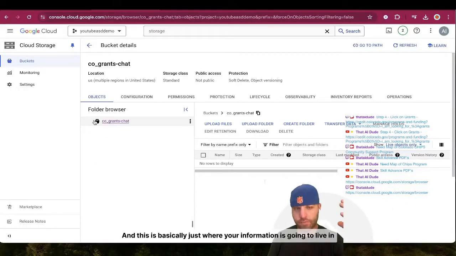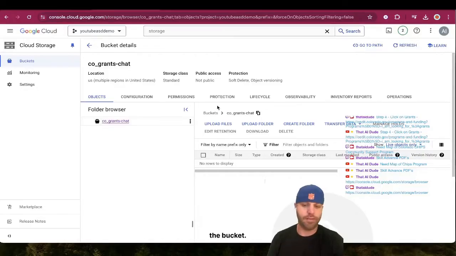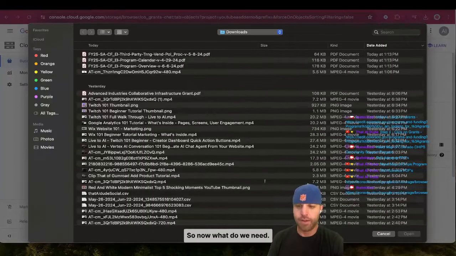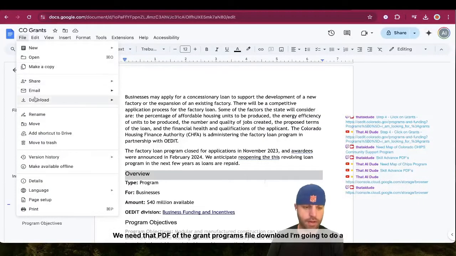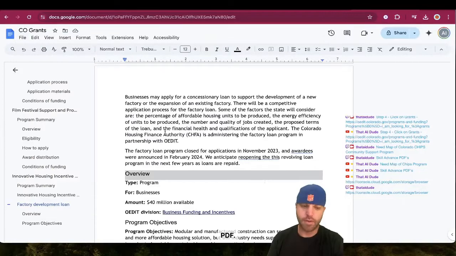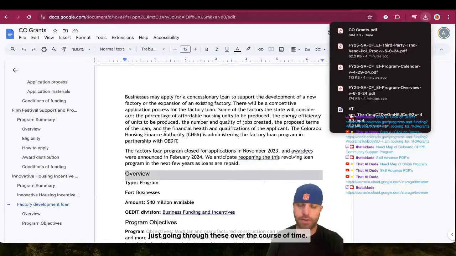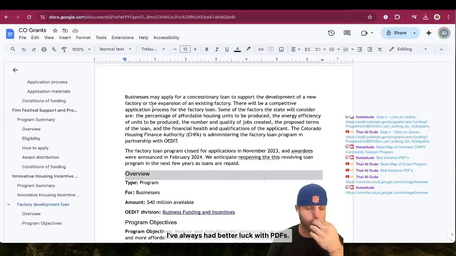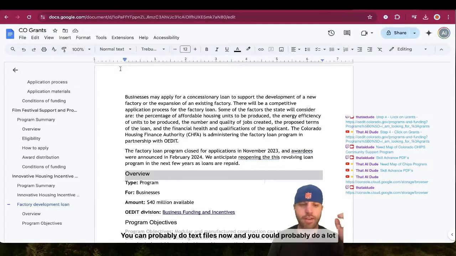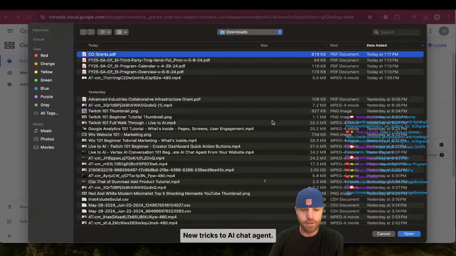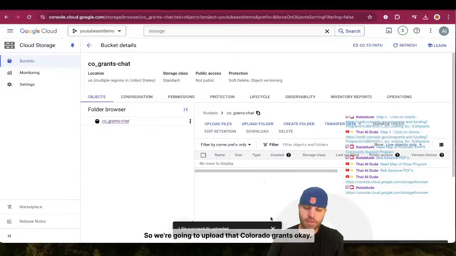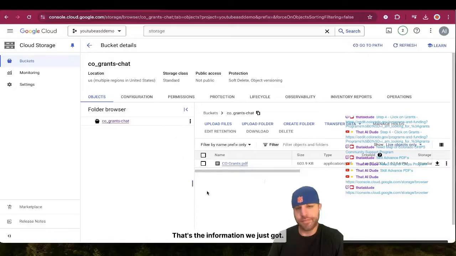This is basically just where your information is gonna live in the bucket. Upload a file, right? So now what do we need? We need that PDF of the grant programs. File download. I'm gonna do a PDF. Just going through these over the course of time, I've always had better luck with PDFs. You can probably do text files now, and you can probably do a lot with them, but I like PDFs. All right, upload files. That's like an old dog, new tricks to AI chat agent, but whatever. So we're gonna upload that Colorado grants. Okay, that's the information we just got. We're gonna copy that bucket path.